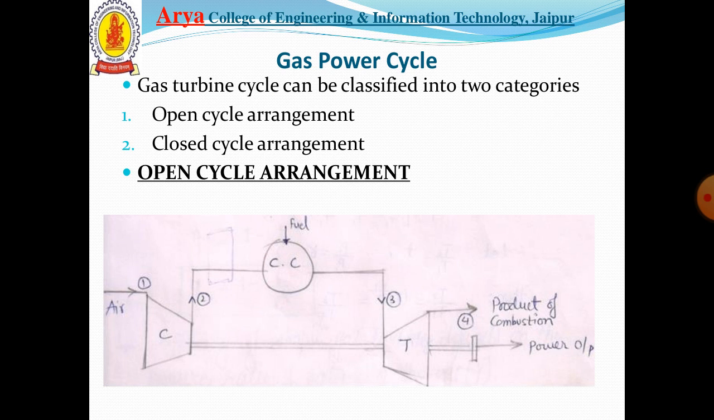Open cycle arrangement is shown in the below figure, in which we have three major components: compressor, combustion chamber CC, and turbine. The compressor and turbine are mounted on the same shaft, and the compressor is driven by the power output of the turbine. In this arrangement, the product of combustion is exhausted into the air or atmosphere. That is, there is no working fluid that is circulated in the cycle again and again.